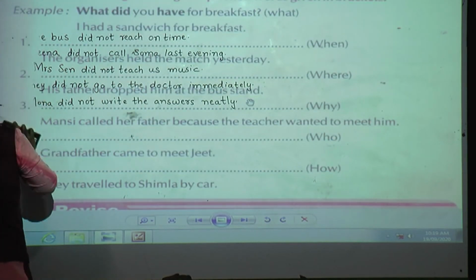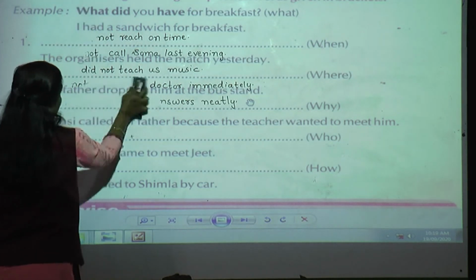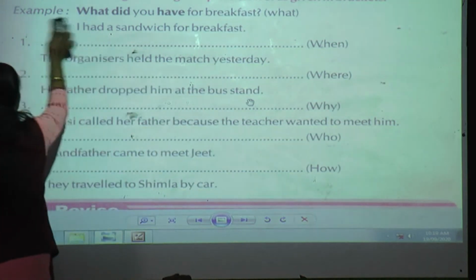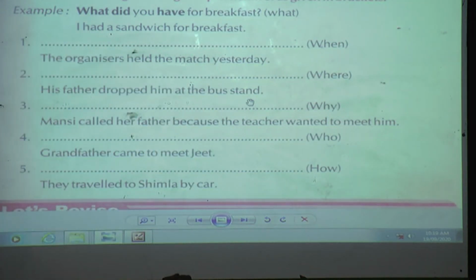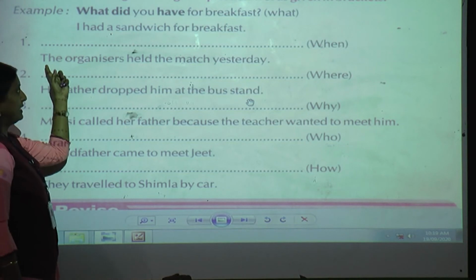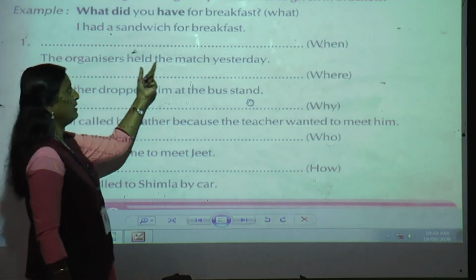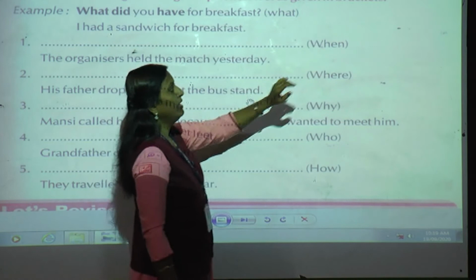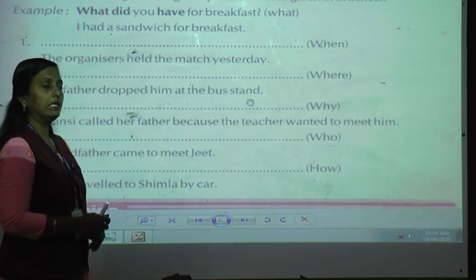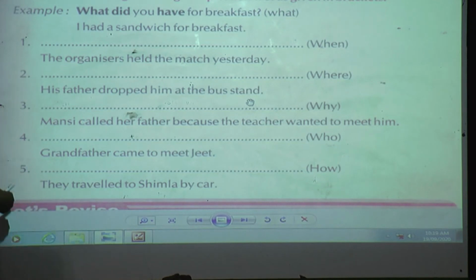Okay, ready? Exercise D. The organizers held the match yesterday. Again I'll repeat the question. The sentence: the organizers held the match yesterday. Now what is the question? What is the word given over here for us as a hint? Yes, they have told us to use the word when.